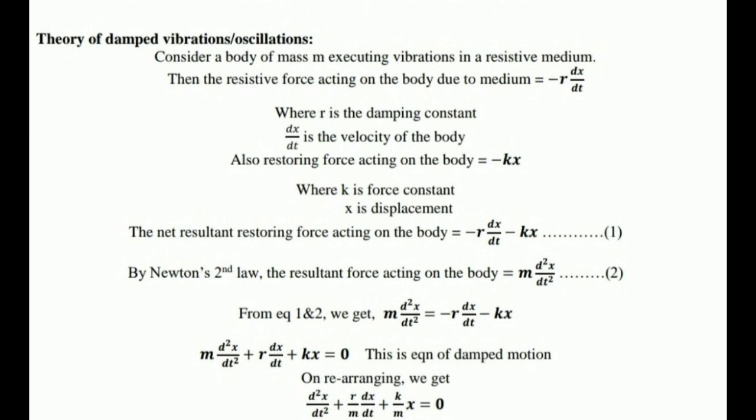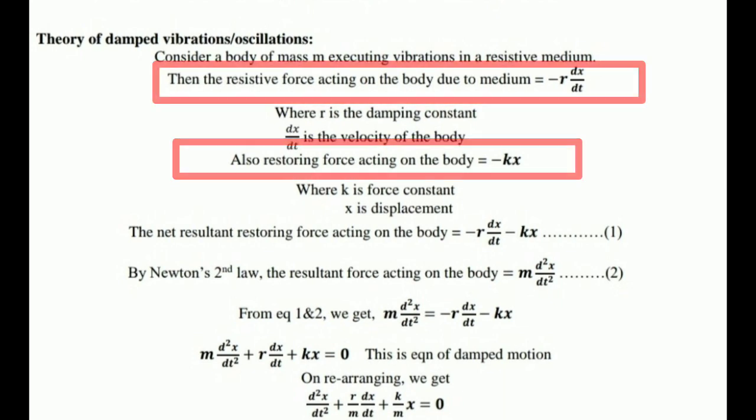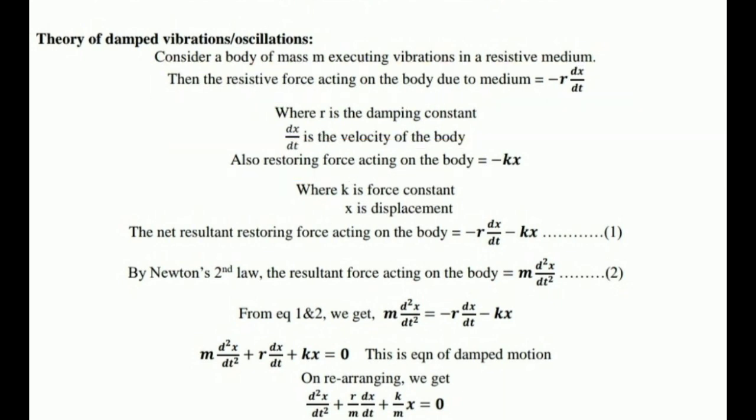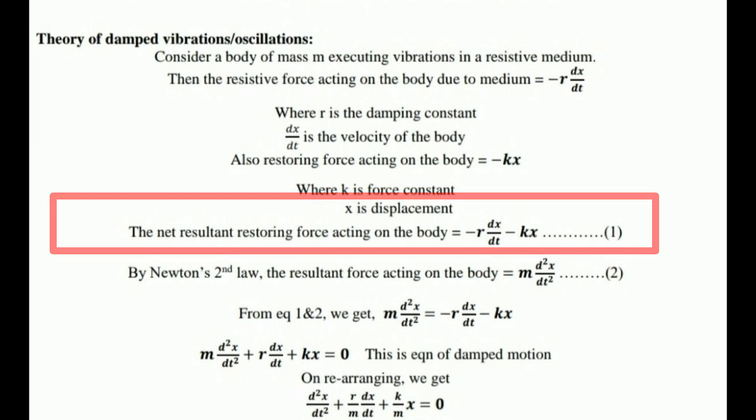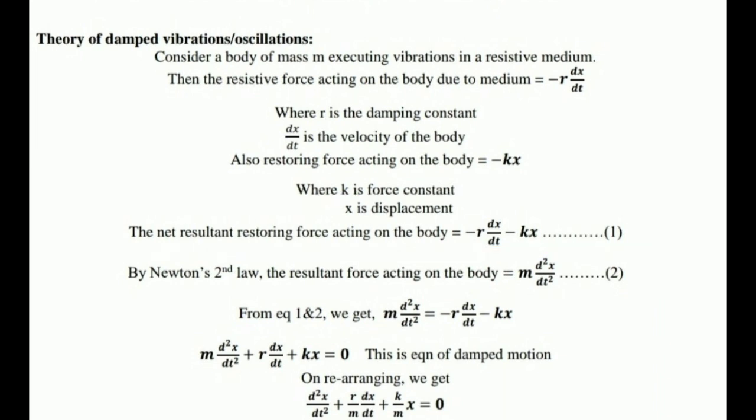In the case of damped oscillation, we can see two forces acting on a single body. One is the resistive force and another one is the restoring force. Take these two in one equation like this: minus r dx by dt minus k into x. That is equation number 1, which is nothing but the net resultant force acting on the body, equals minus r dx by dt minus k into x. Take it as equation number 1.